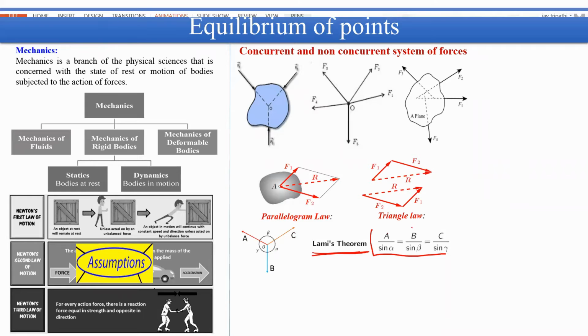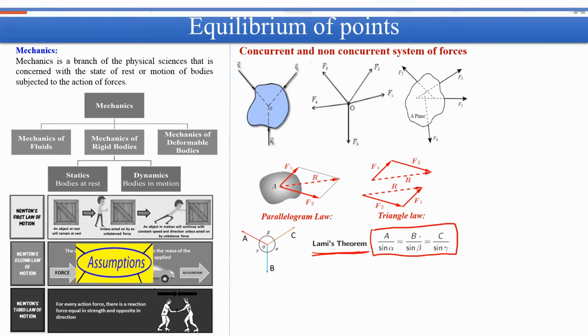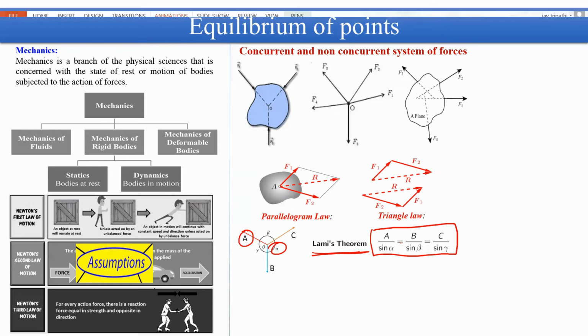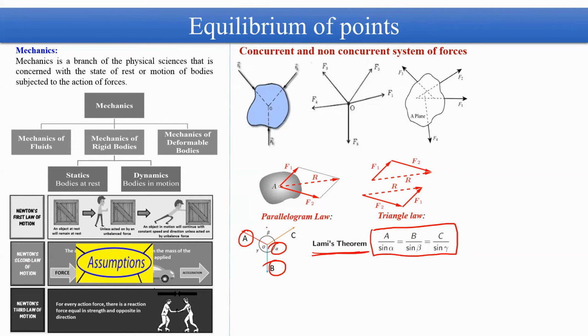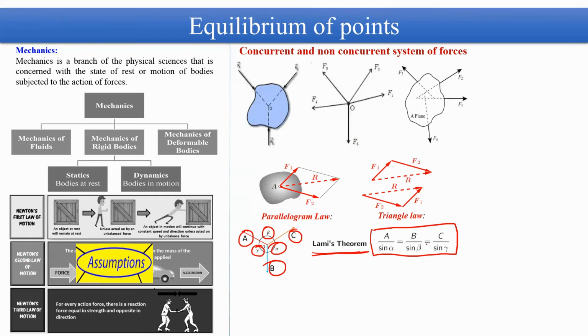So what formula has been derived by Lami's theorem? This is the formula. You can directly apply this formula, and this formula says that the magnitude of force A divided by the sine of the angle opposite to this force, alpha, will be equal to force B divided by the sine of the angle opposite to force B, sine beta, and equal to force C divided by the sine of the angle opposite to force C.